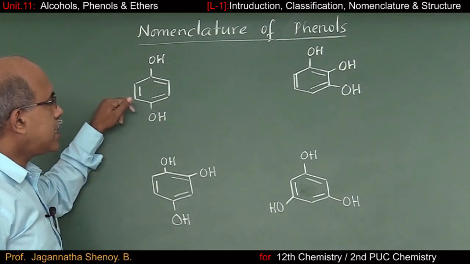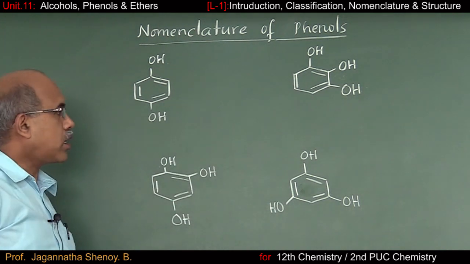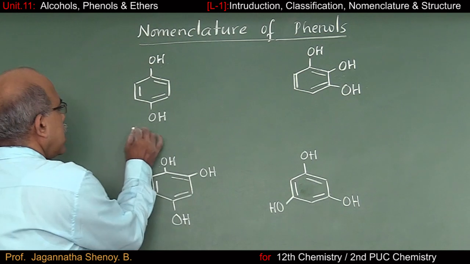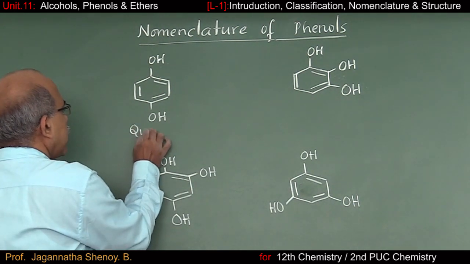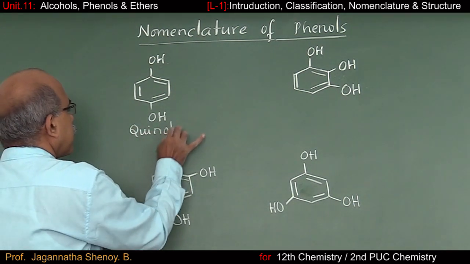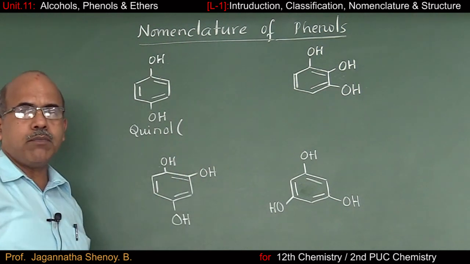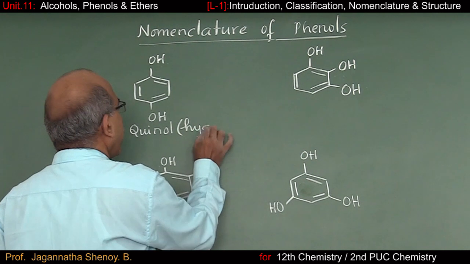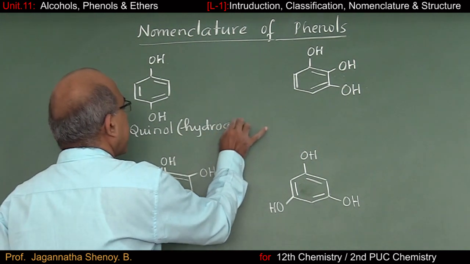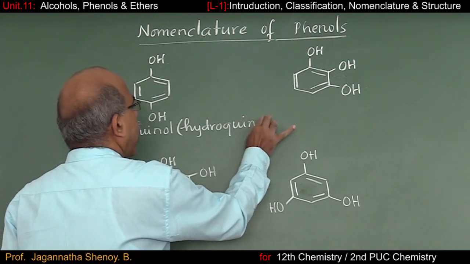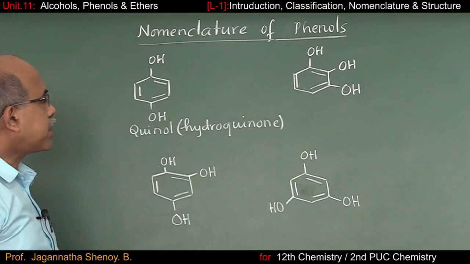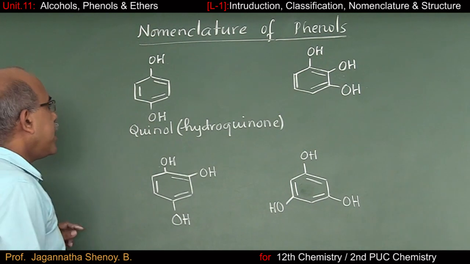Now let us consider the common names of the next phenols. The common name of the first one is called quinol. It has one more common name. It is also called hydroquinone. Quinol or hydroquinone, both of them are common names. What about IUPAC name?